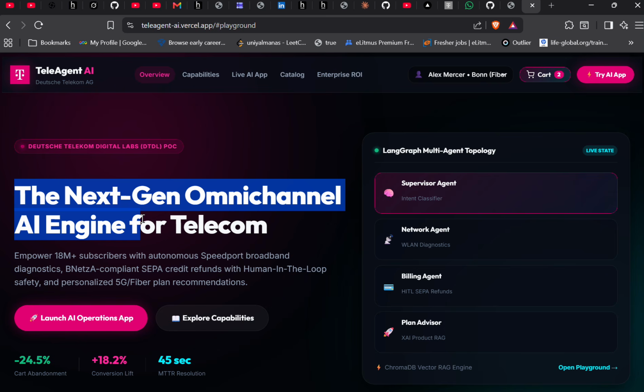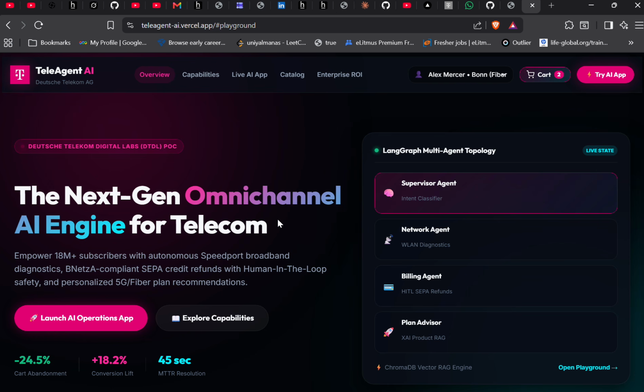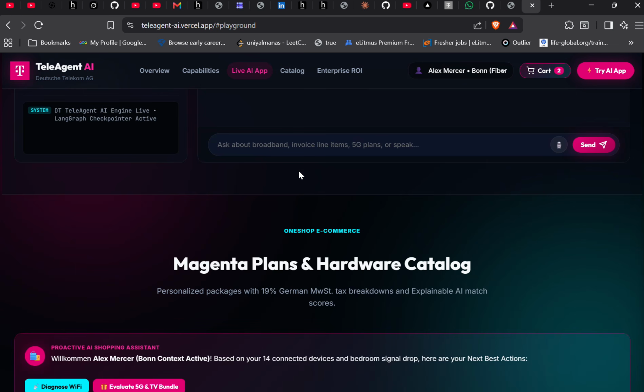Our solution is a next generation omnichannel artificial intelligence engine for telecom. Our project is here to help real people in Europe, because the company serves only in Europe. The basic architecture starts from the query.